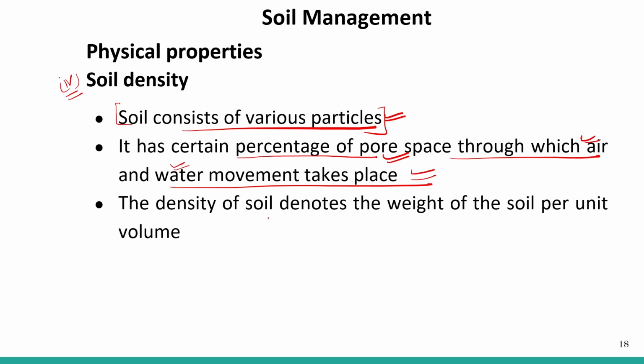So the density of the soil denotes the weight of the soil per unit volume. How dense the soil is defines the soil density. So the density of the soil denotes the weight of the soil per unit volume.